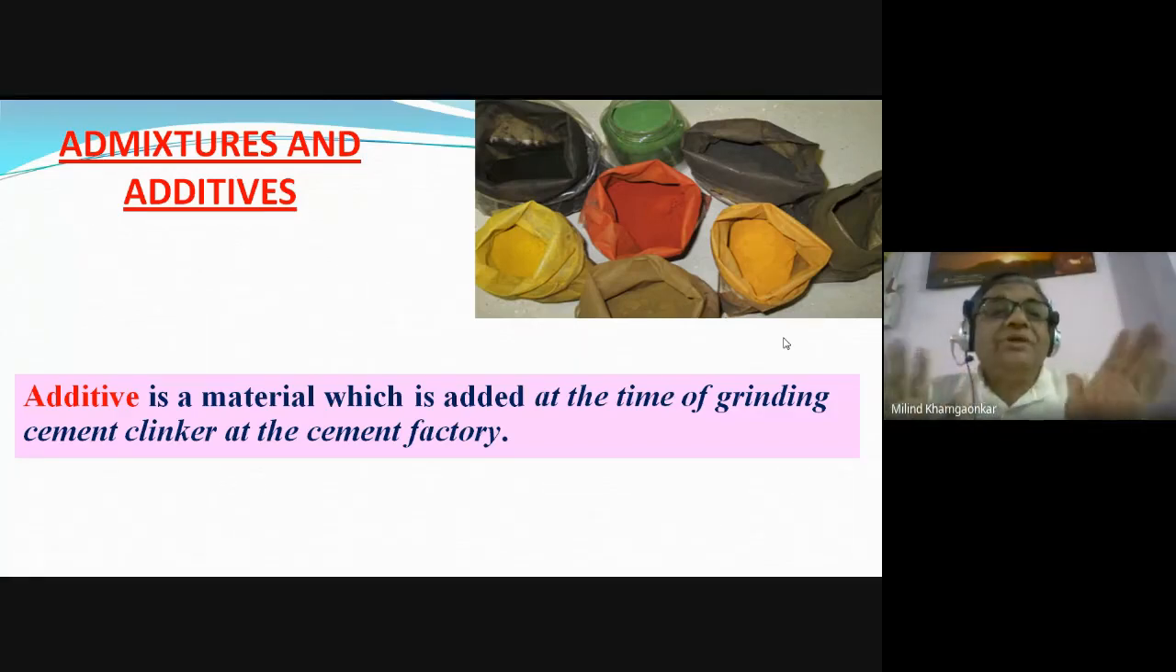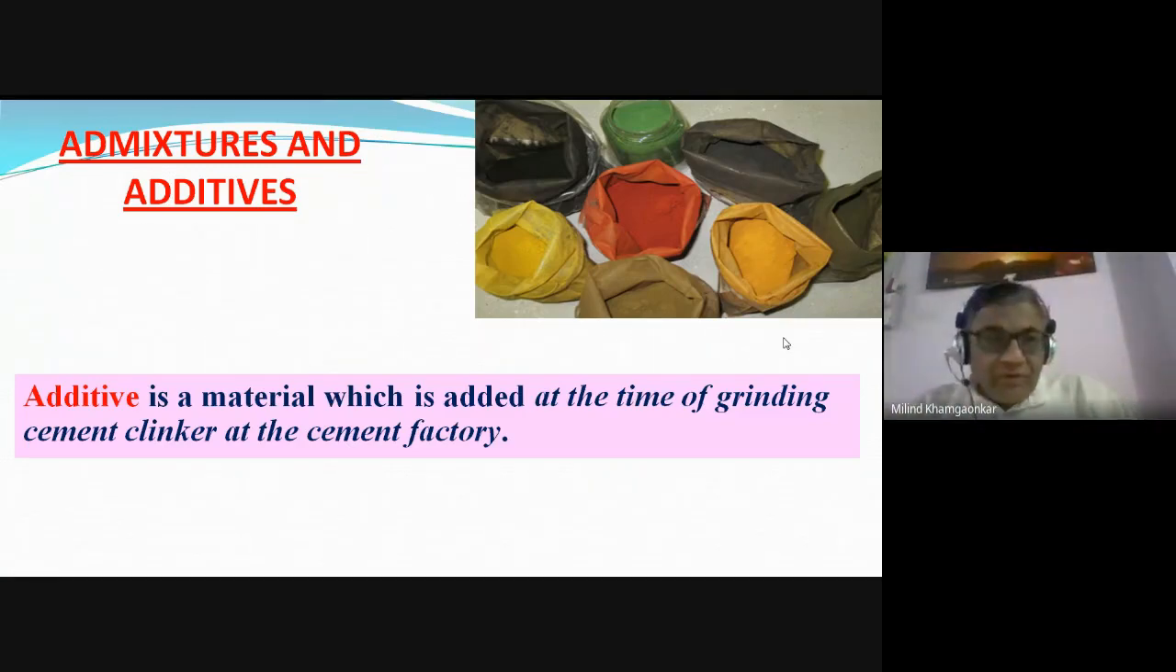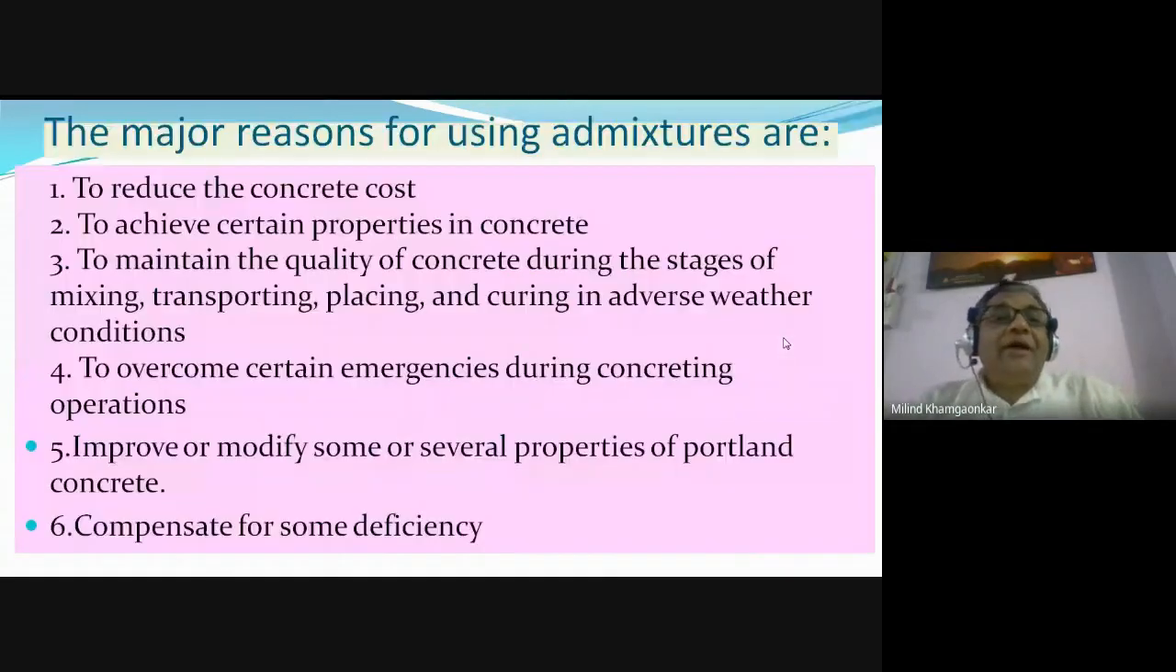Again, both serve the same purpose, but they are a bit different. You will understand what they are. Okay. In our syllabus, more emphasis is given to the admixtures, but we should know the difference. I think you all must have got what I mean to say. The difference between the additives and the admixtures.